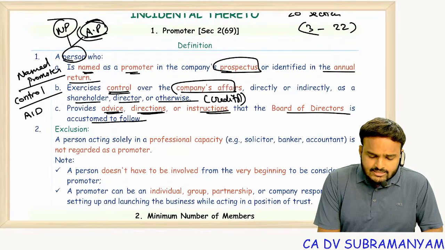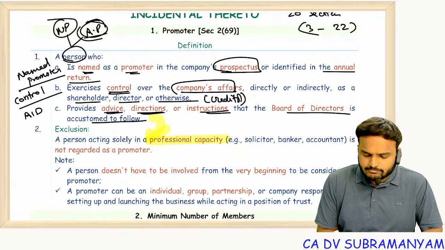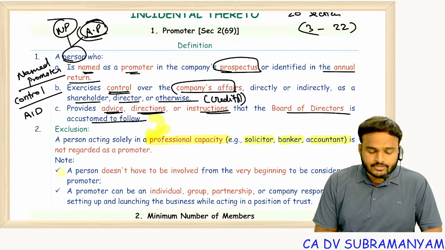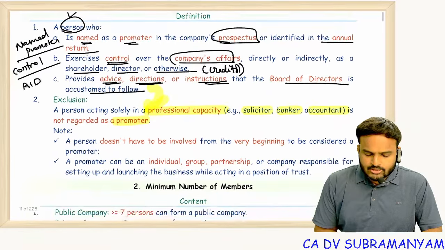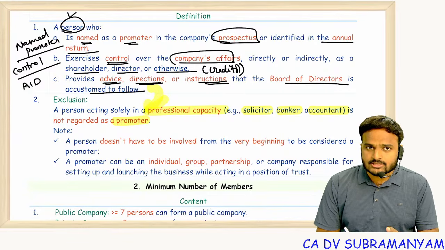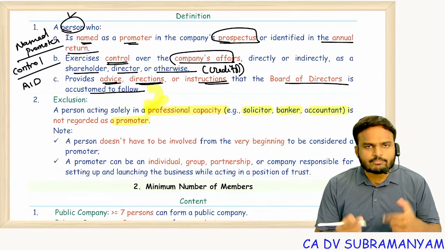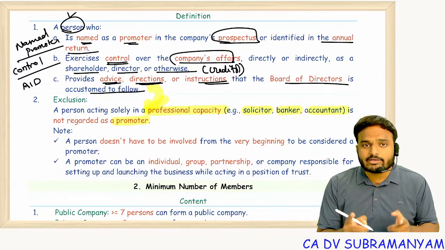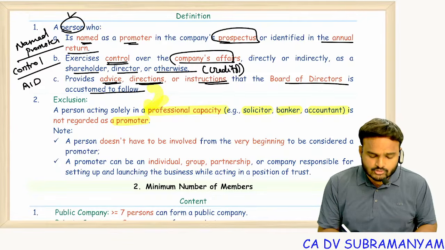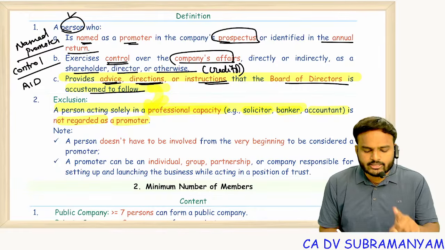But to this last point, there is one exception. That exception is a person acting solely in a professional capacity, that is, a solicitor, banker, accountant. These people are not treated as promoters, but remember, only as long as they are providing services in a professional capacity. If they render services beyond the professional capacity, then they will be treated as promoters. Getting my point? So this one exclusion is with respect to point C only. For point C there is one exemption.